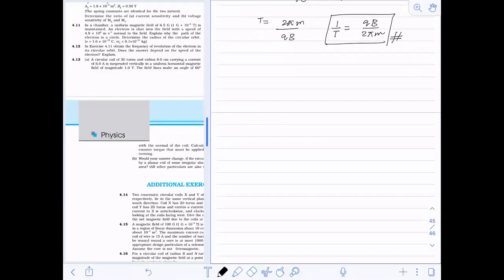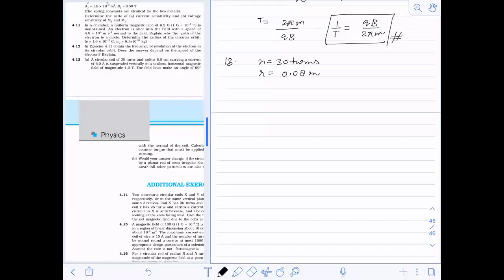Question number 13 says: a circular coil of 30 turns of radius 8 centimeters. So 8 centimeter means 0.08 meter.